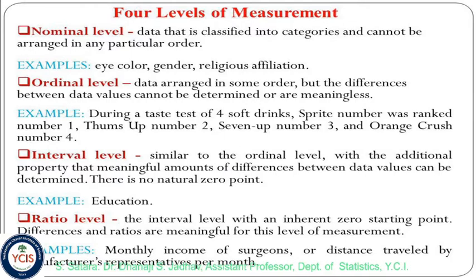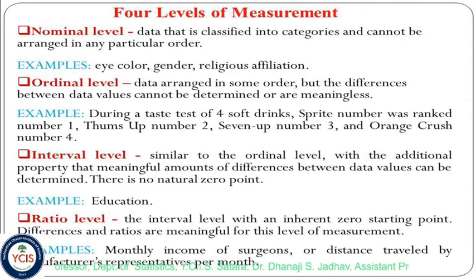There is no natural zero point. Here the amounts of difference are meaningful. For example, education: primary, secondary, undergraduate, graduate, postgraduate. These are all the levels of education, and in these levels the interval is important.